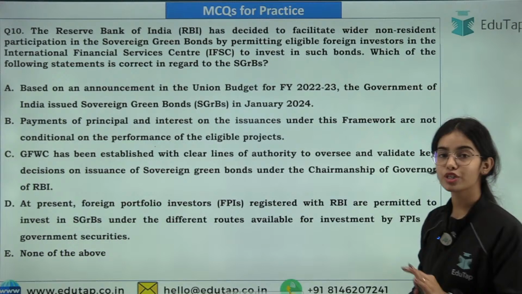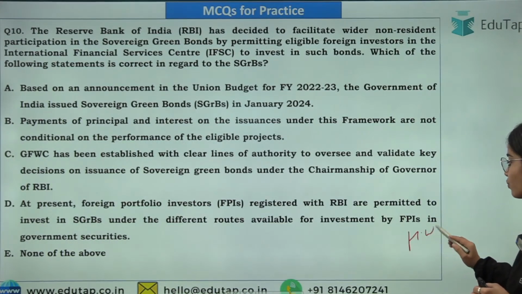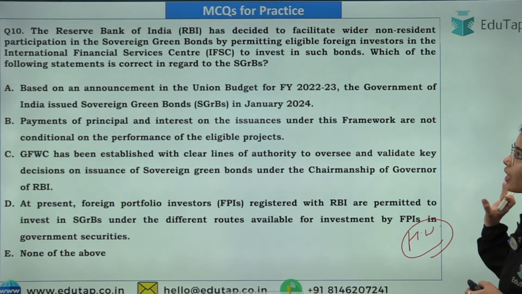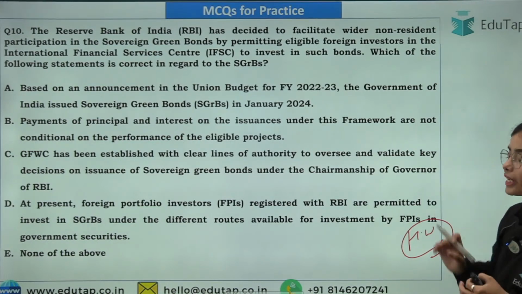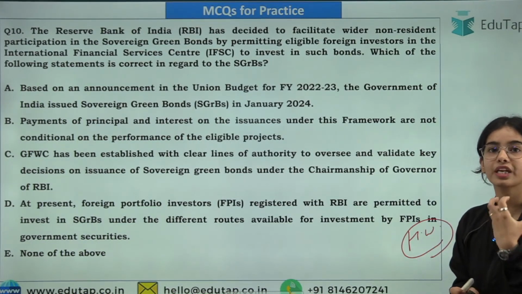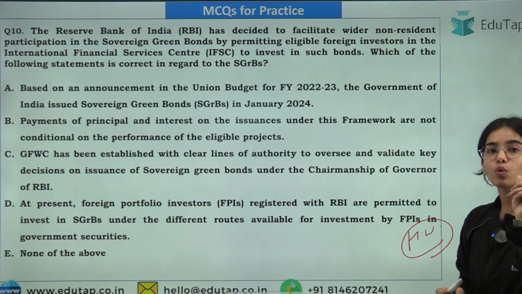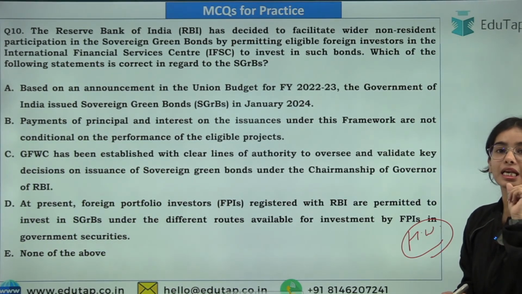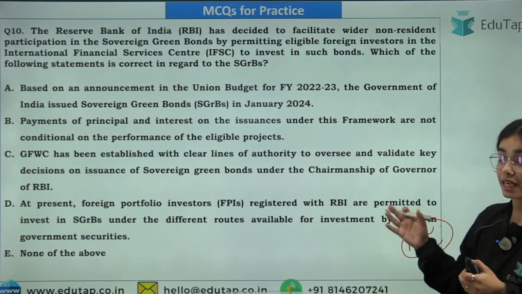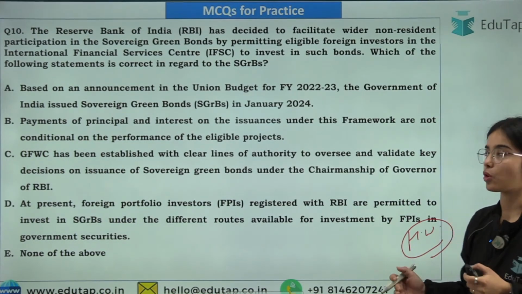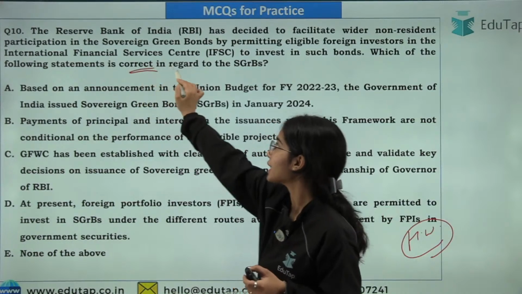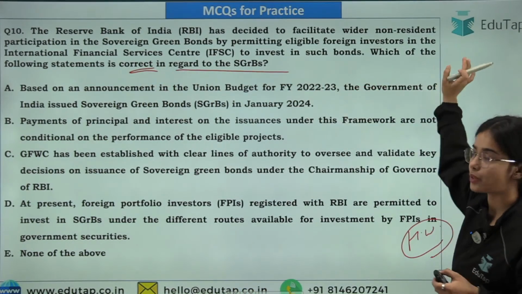So this is the last question for today. After that, I am going to give you a homework question. So here you have to tell that the Reserve Bank of India has said that the sovereign green bonds will be permitted for the foreign investors in the IFSC. So which of the following statements is correct in regards to the sovereign green bonds, that you have to tell me.